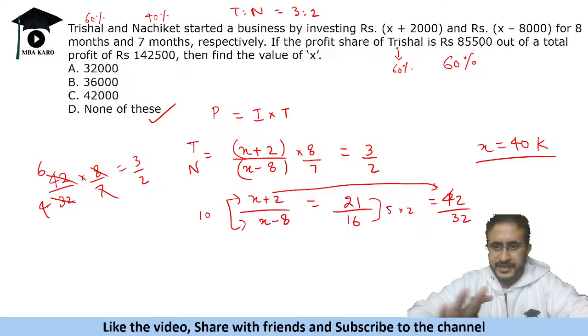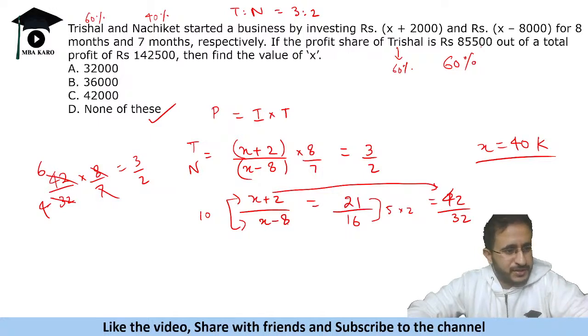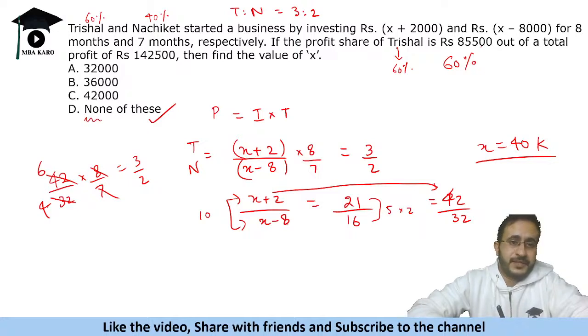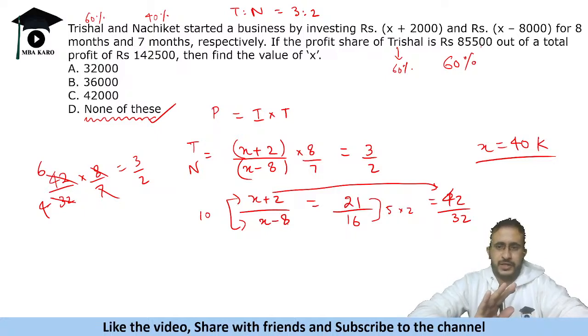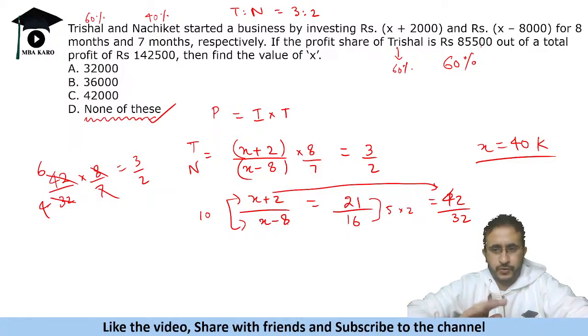Okay, so got the answer. Did anyone get 40,000 as the answer? चलो ऐसे टेक्निक से नहीं भी किया होगा. Even if you applied conventional technique, did you get 40,000 as the answer? Comment yes if you got 40,000 as the answer, or none of these. So one thing again remember in SNAP is some of the questions will have none of these as the answer. ठीक है, एक्चुअल एग्जाम में होता है. Right, so if you get none of these as the answer, don't get frightened. कुछ लोग सोचते हैं कॉन्फिडेंस लेवल कम मत करना. ठीक है, अगर आपने सही तरीके से किया, none of these is possible. Okay, so you got 40,000 as the answer. So yes, that is the right answer.